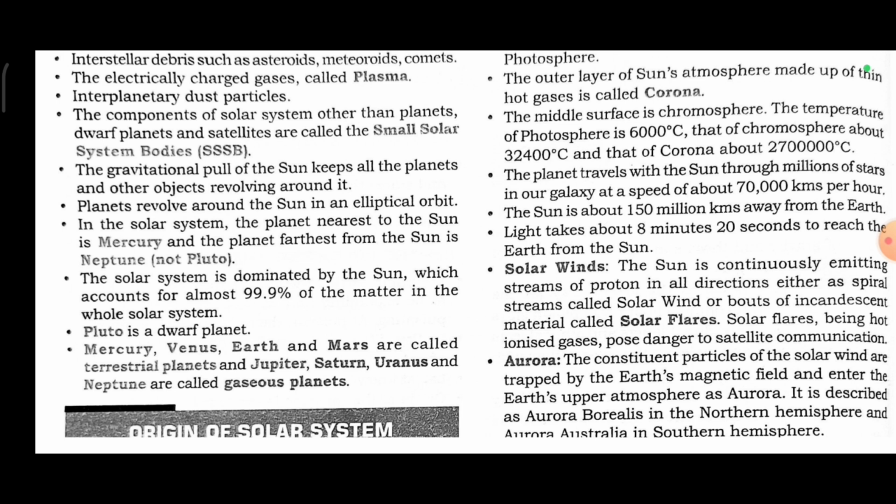In the solar system, the planet nearest to the sun is Mercury, and the planet farthest from the sun is Neptune, not Pluto. The solar system is dominated by the sun, which accounts for almost 99.9% of the matter in the whole solar system. Pluto is a dwarf planet. Mercury, Venus, Earth, and Mars are called terrestrial planets, and Jupiter, Saturn, Uranus, and Neptune are called gaseous planets.